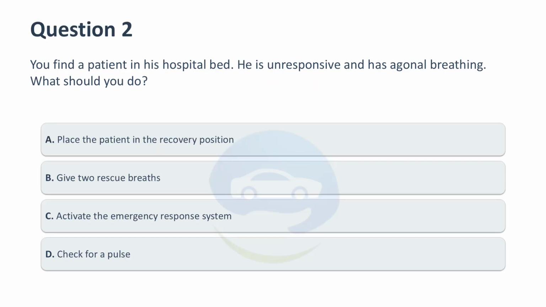You find a patient in his hospital bed. He is unresponsive and has agonal breathing. What should you do? A. Place the patient in the recovery position. B. Give 2 rescue breaths. C. Activate the emergency response system. D. Check for a pulse.